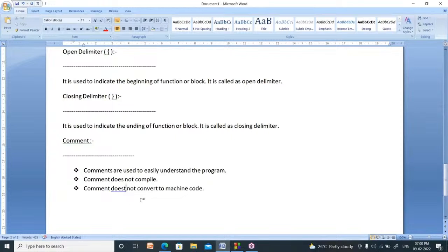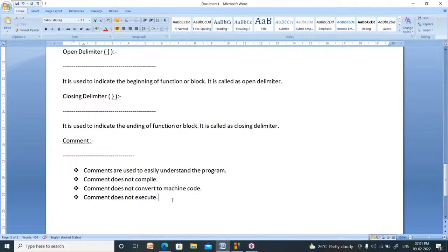If your program does not compile, it is not converted to machine language. So comments don't compile, are not converted to machine code, and don't execute either.